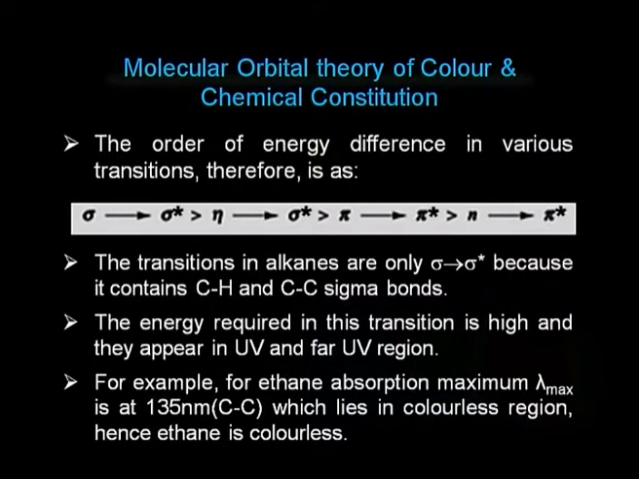We will now discuss the order of energy difference in various transitions. As you can see here, the transition from sigma to sigma star requires maximum energy, and the transition from non-bonding molecular orbital to pi star requires minimum energy. The transition in alkanes are only sigma to sigma star because they contain only carbon-hydrogen bond and carbon-carbon covalent bond. The energy required in these transitions is high and they appear in UV or far UV region.